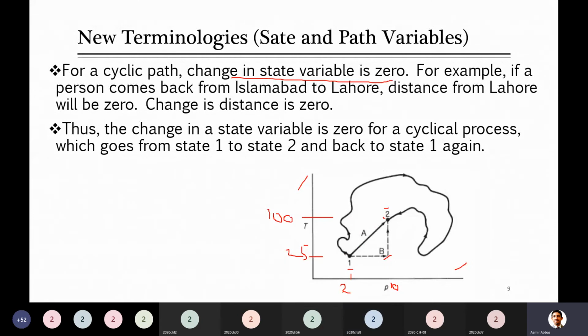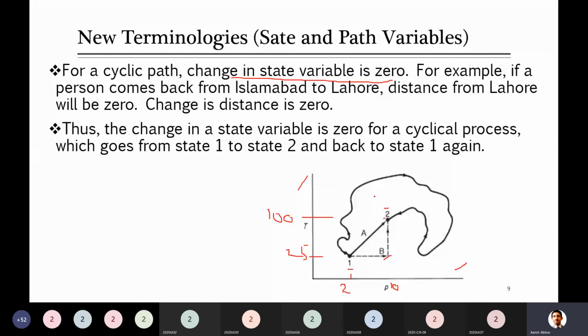So these are the first state and second state. Now, for example, later on you make some calculations and I ask you to calculate internal energy, which we just studied in the last slide. I'm not going into its detail. I told you at that time that internal energy is a state variable. State variable means it only depends on the first and second state conditions, because we defined that a state is anything defined based on the conditions.